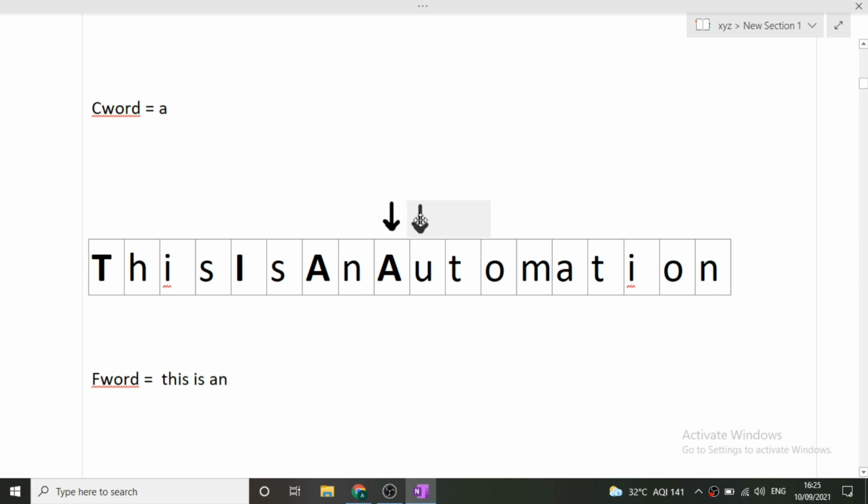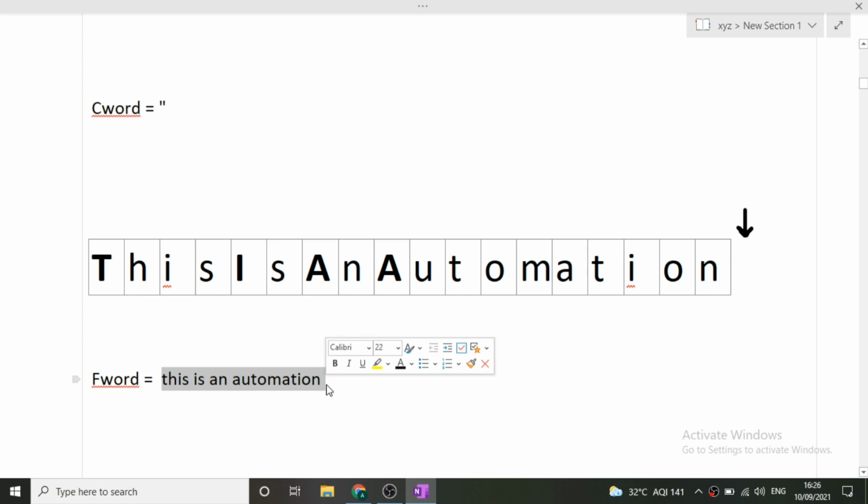Now similarly we will move to every index, and at every index after it you can see that lowercase letters are present. So we will not do anything. We'll simply keep on adding these lowercase alphabets into the current word, and once the iteration of the for loop is over, we will add the current word into the final word after adding a space, that is "automation". And now again our current word will become empty, and this is our final word, or you can say final sentence, that we have to print.